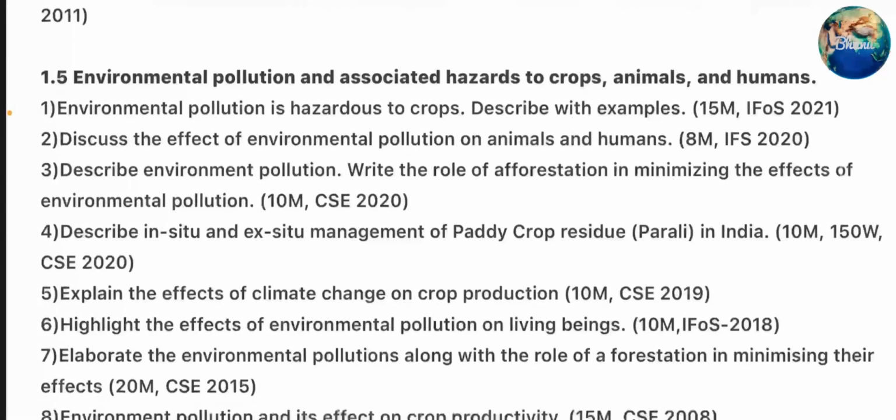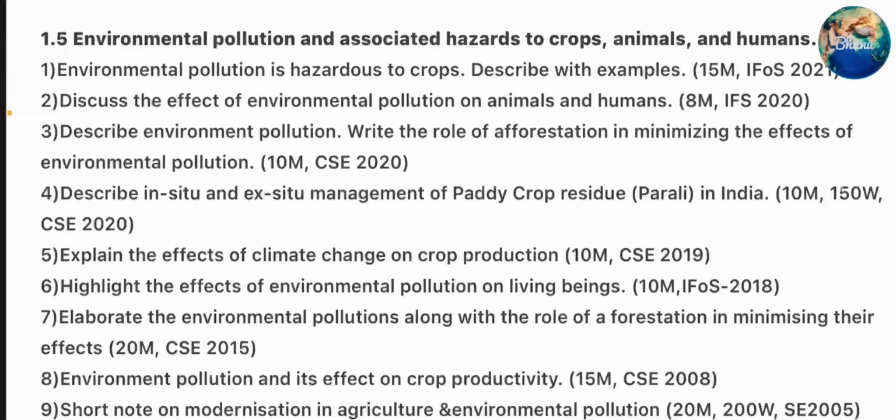Next topic. Environmental pollution and associated hazards to crops, animals and humans. First question. Environmental pollution is hazardous to crops. Describe with examples. Second question. Discuss the effect of environmental pollution on animals and humans. Third question. Describe environmental pollution. Write the role of afforestation in minimizing the effects of environmental pollution.